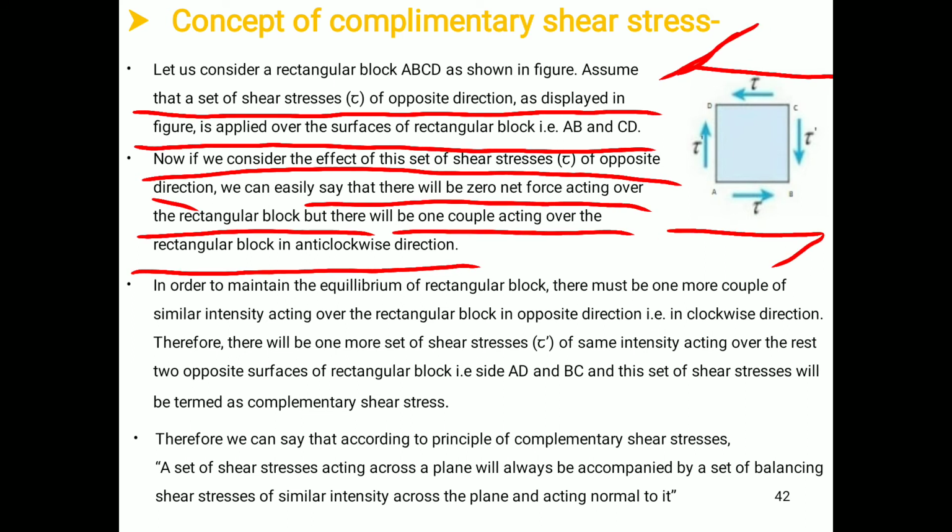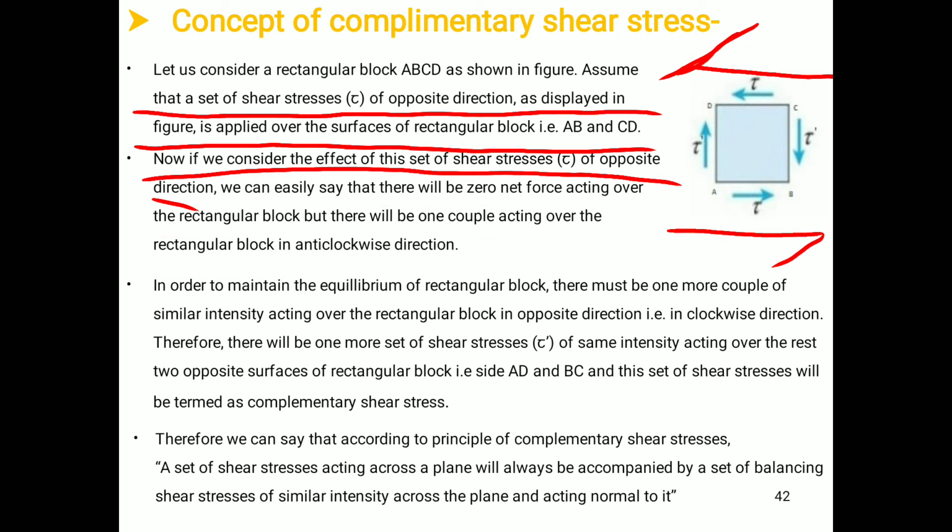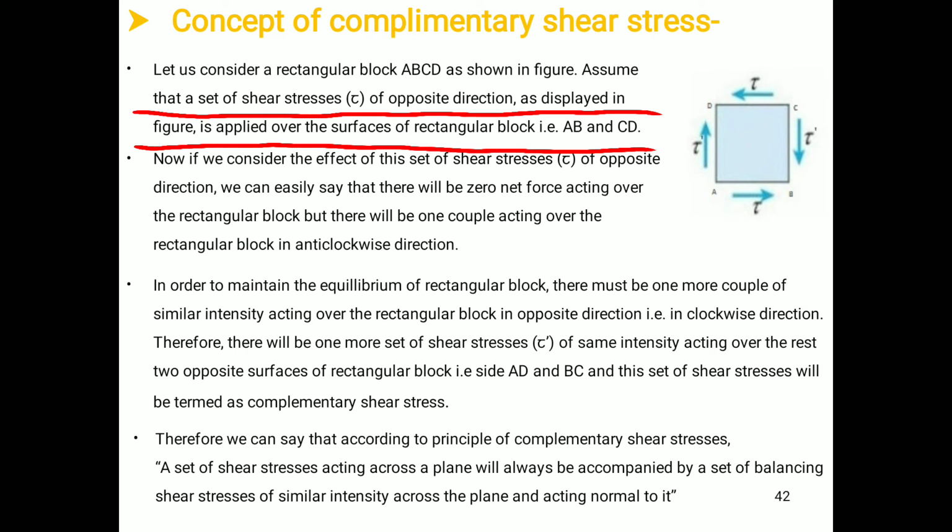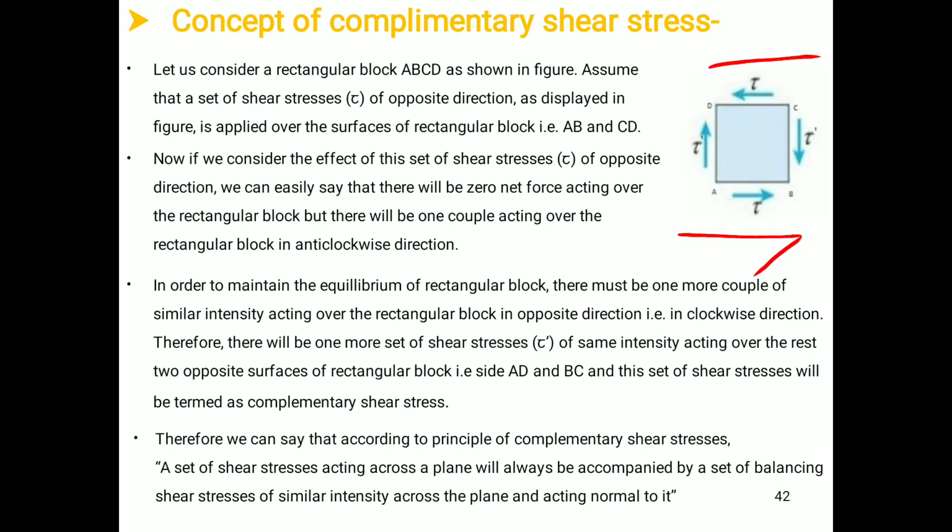In order to maintain the equilibrium of the rectangular block, there must be one more couple of the same intensity acting over the block in the opposite direction, that is, in the clockwise direction.